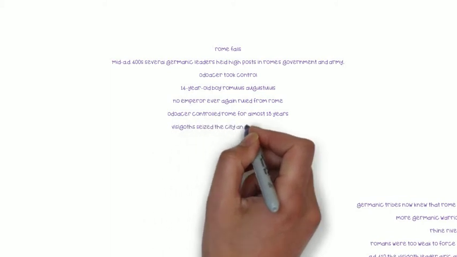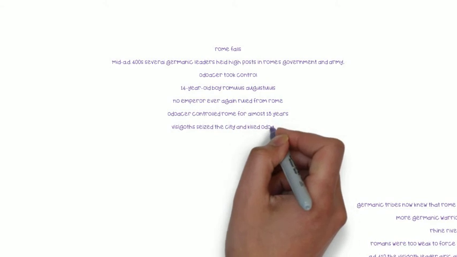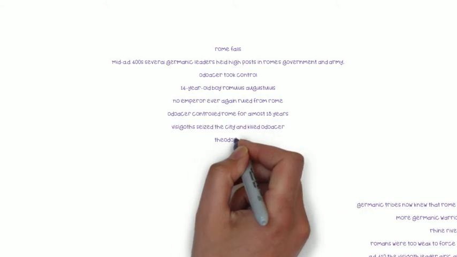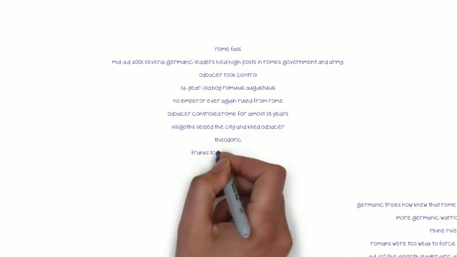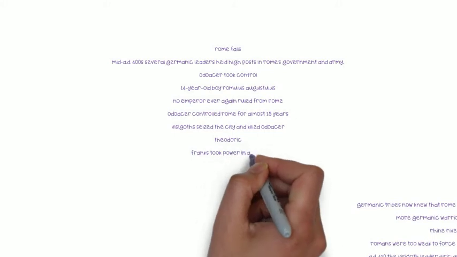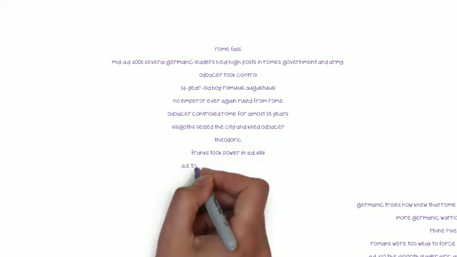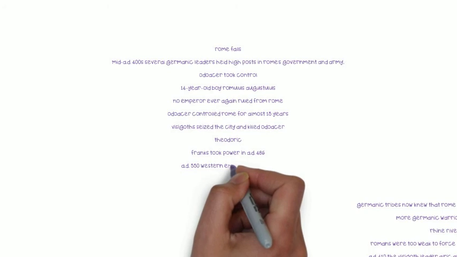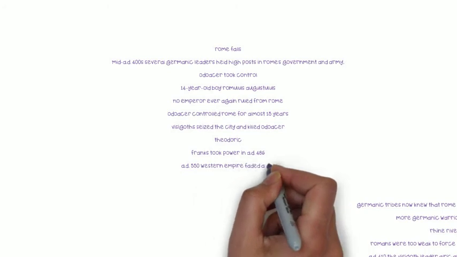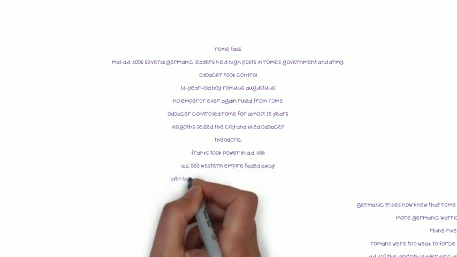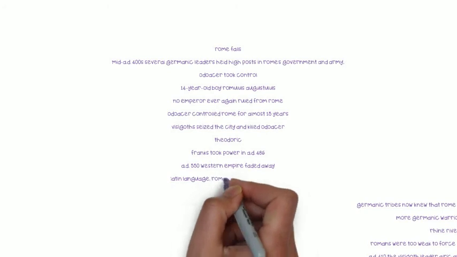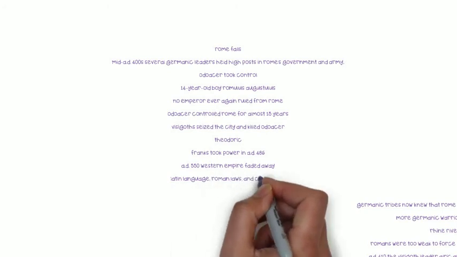Elsewhere in Europe, Germanic kingdoms arose. For example, in the Roman province of Gaul, a Germanic people called the Franks took power in AD 486. About 10 years later, Clovis, the Frankish king, converted to Christianity and became a Catholic. Before long, nearly all the Franks became Catholic, helping to spread Christianity in Europe.